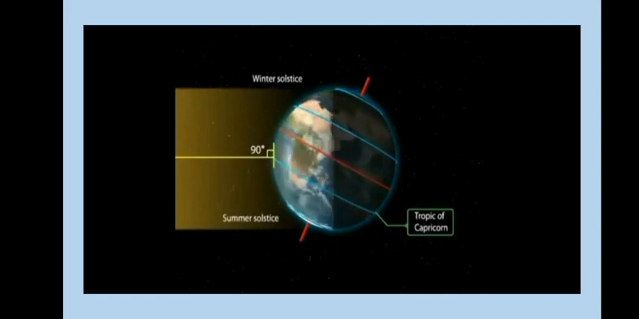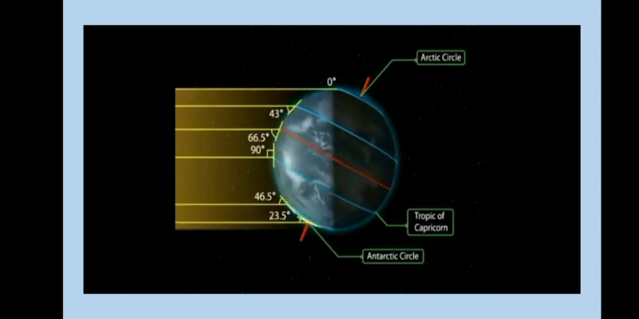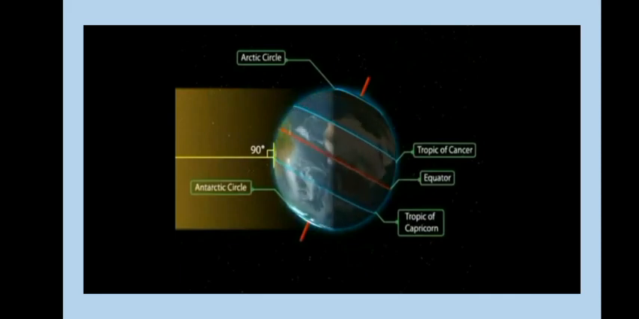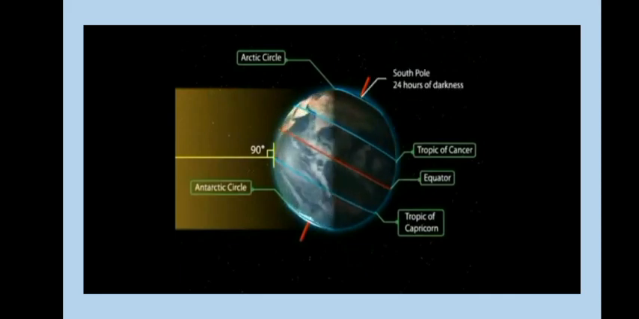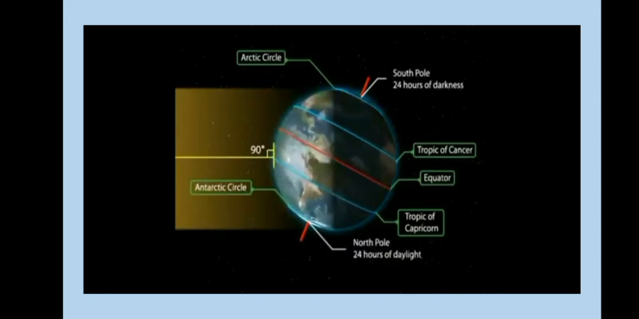On this day, the length of the daytime in the northern hemisphere is the shortest in the year, while that of the southern hemisphere is the largest in the year. And there are 24 hours of darkness at the Arctic Circle and 24 hours of daylight at the Antarctic Circle. So from this video, you came to know about how the revolution leads to the change in the seasons.